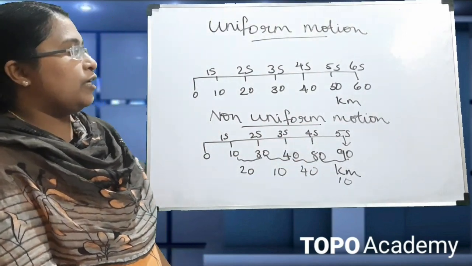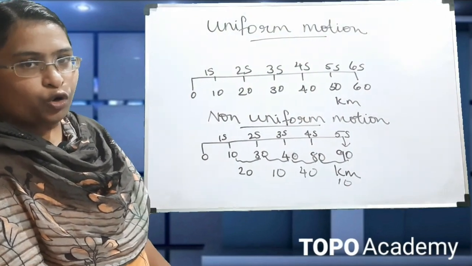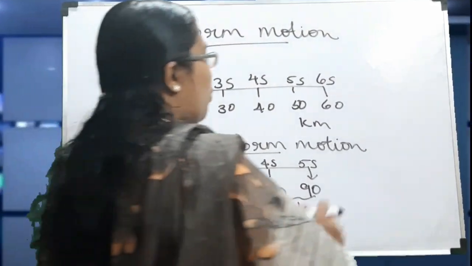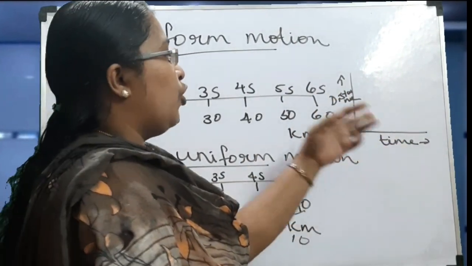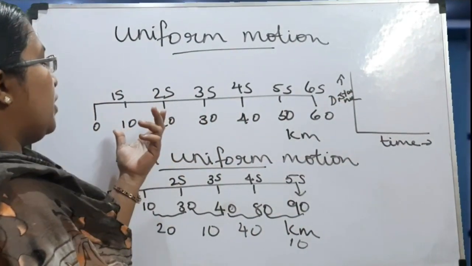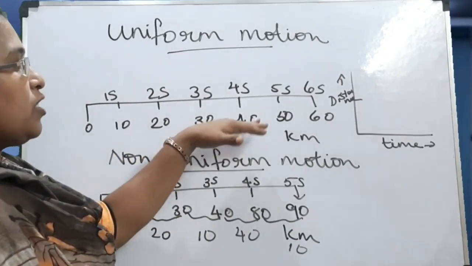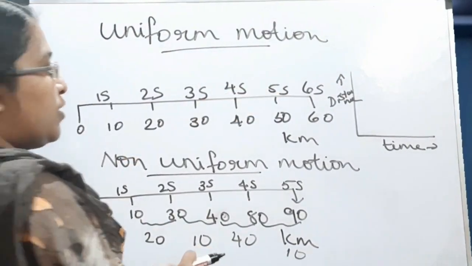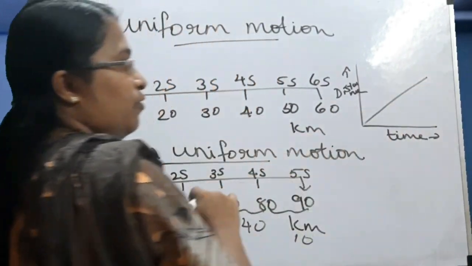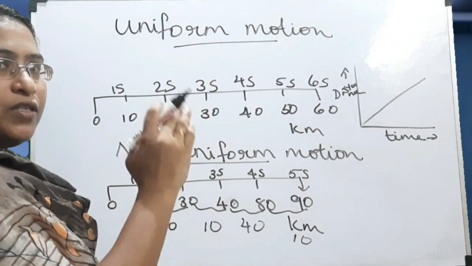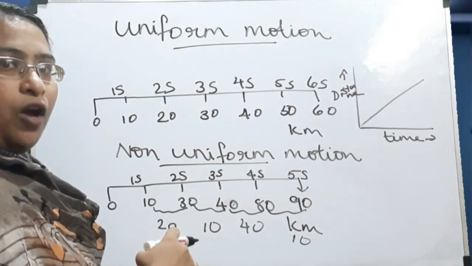Now let us take the distance time graph for uniform motion and non-uniform motion. If you draw a graph between distance and time for uniform motion, we can see the object is covering equal distance in equal interval of time. So in this case, the distance time graph is a straight line. We get a straight line because it covers equal distance in equal interval of time.